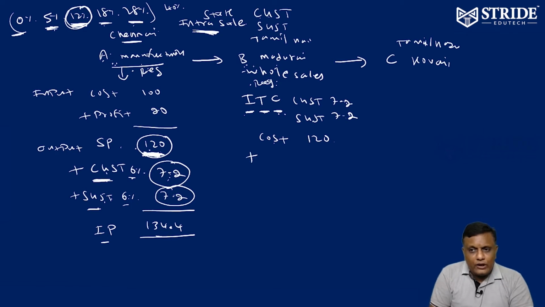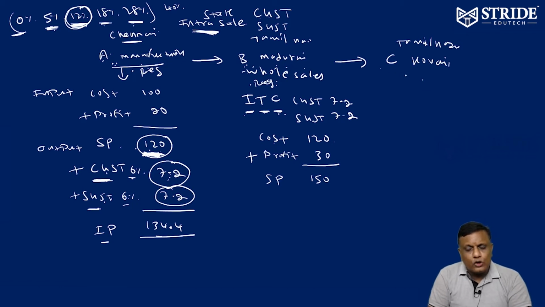Now, B is going to make a sale to C. Again, he is going to add value and profit. Say, for example, the value added profit is 30. What is the selling price for B? 150. So, Madurai to Coimbatore, Madurai to Kovai, that is also intrastate. Intrastate means there are two taxes he has to charge. One is CGST, Central Goods and Service Tax. Another one is SGST, State Goods and Service Tax.